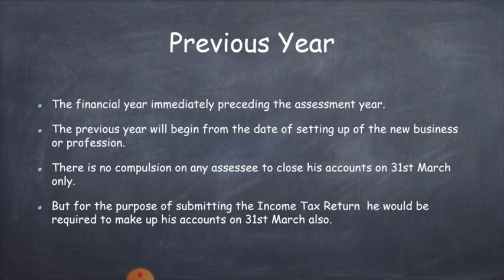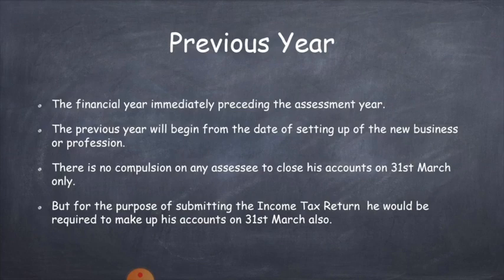Okay. In this case, the first previous year may be of less than 12 months. For example, if a business commences on 1st October 2019, the previous year will be of 6 months, because here financial year starts from April 1st, but here they started business on 1st of October.